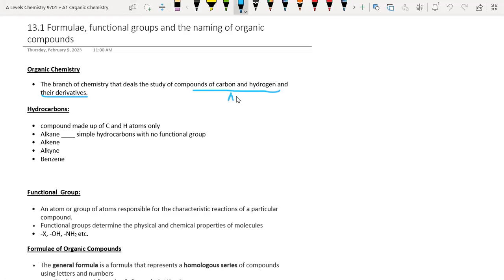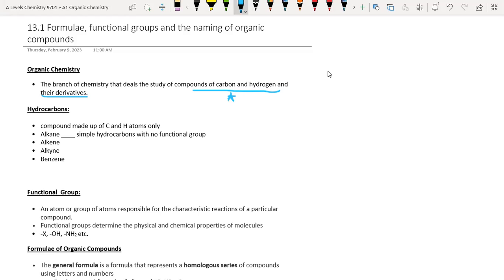Many times you have already heard what organic chemistry is, but as this is the earlier stage of organic chemistry, it is required to introduce it once more. The branch of chemistry that deals with the study of compounds of carbon and hydrogen and their derivatives.